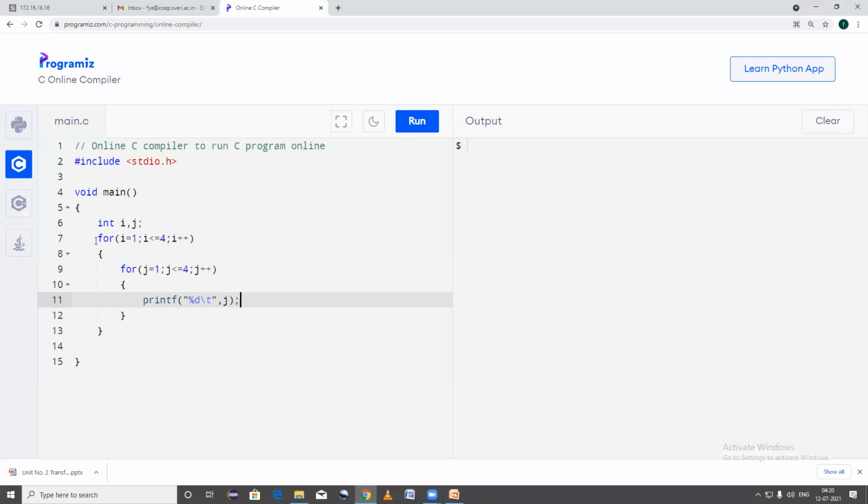Now how does the program's execution start? It first checks the initialization i is equal to 1. Now it checks the condition whether 1 is less than or equal to 4. Yes, this condition is true.